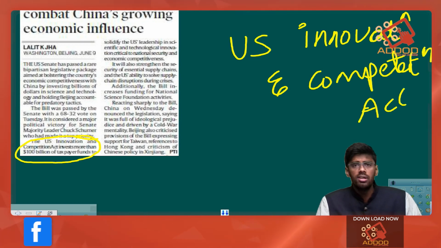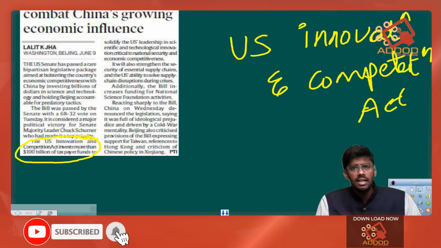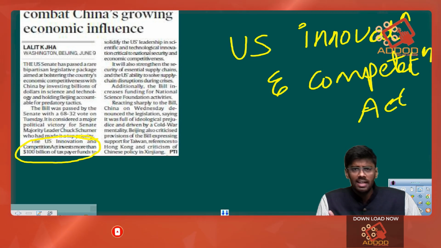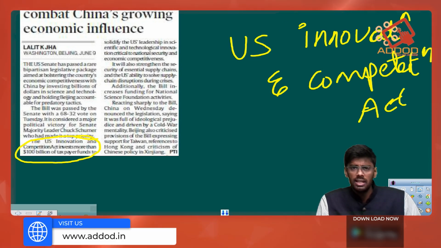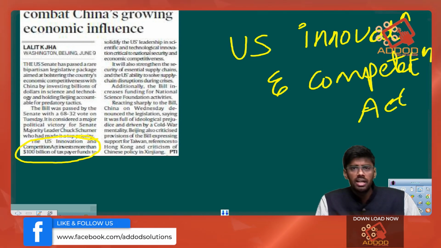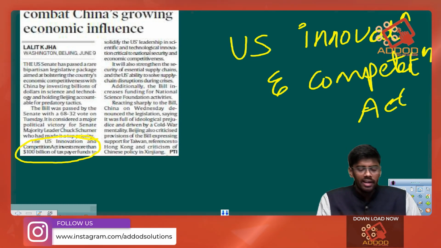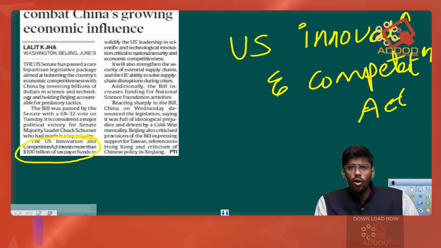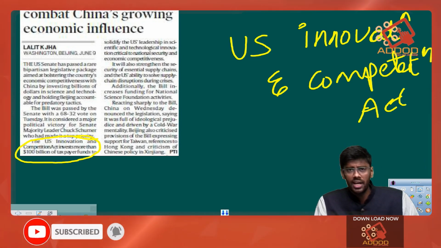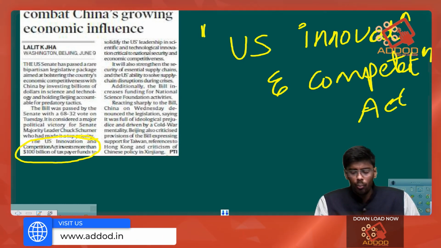In the last few years, the Chinese industries and the Chinese companies have been blatantly violating the patent rights of many products that have been produced originally by the Western countries, and as a result of this, the Chinese technology companies have developed way forward compared to some Western countries, and the United States now is planning to combat this economic and technical influence of China, and it is planning to do so through the United States Innovation and Competition Act.